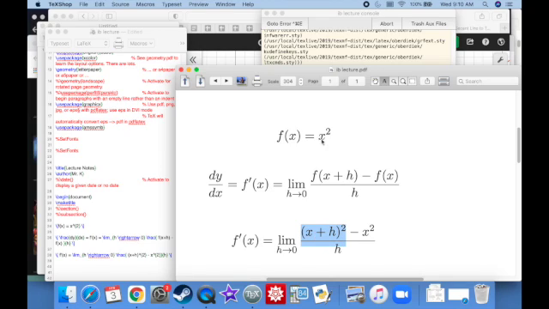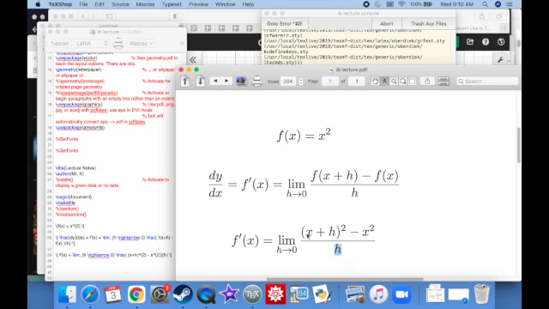Wherever I see an x, I'm going to stick an x plus h. That's it. And then f of x is just x squared. So this is f of x, and this is f of x plus h. That's it. And then h is just still on the bottom.